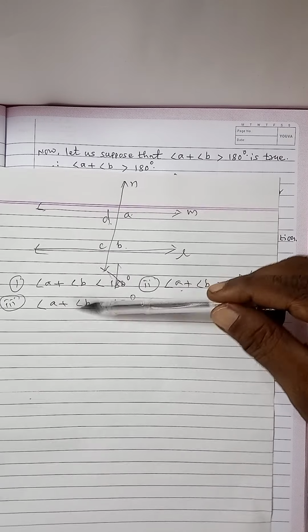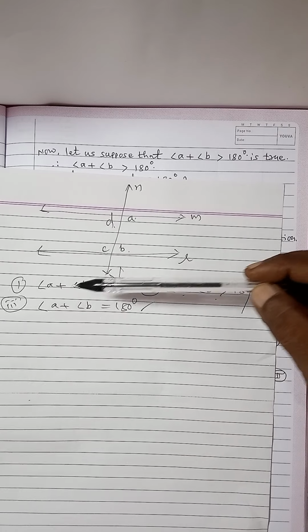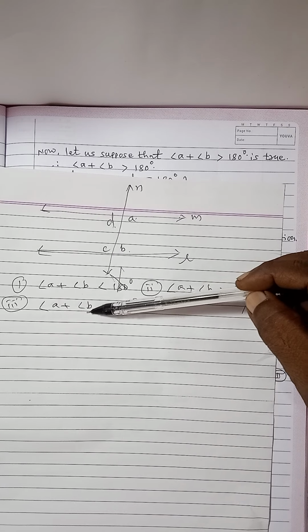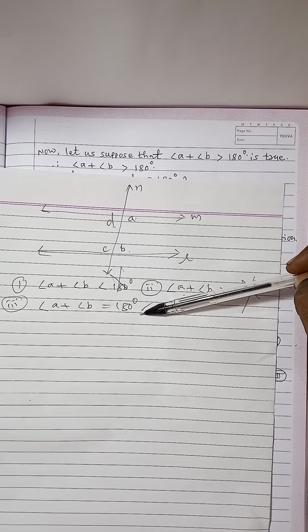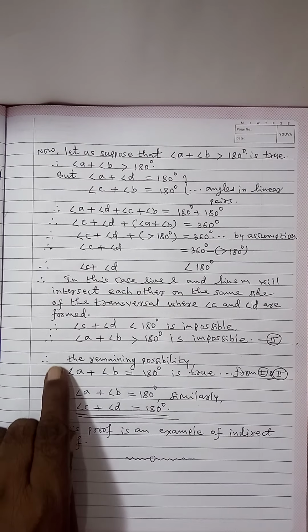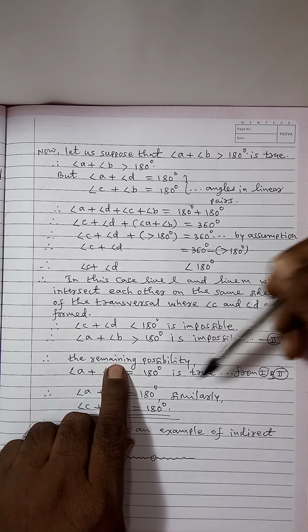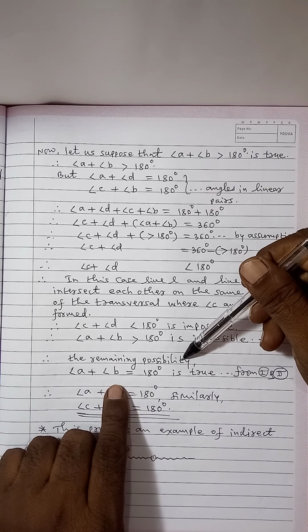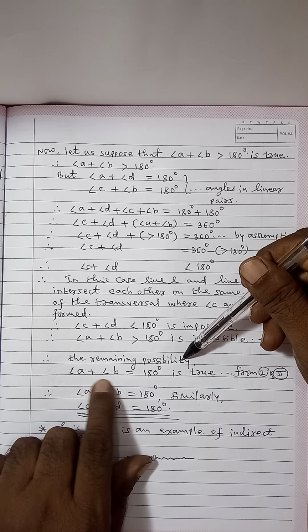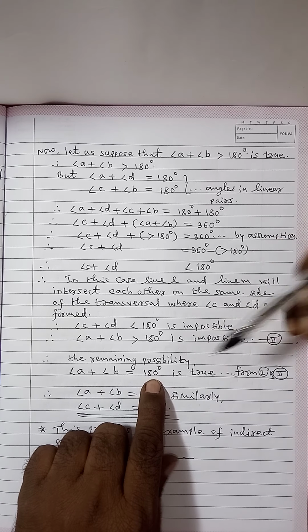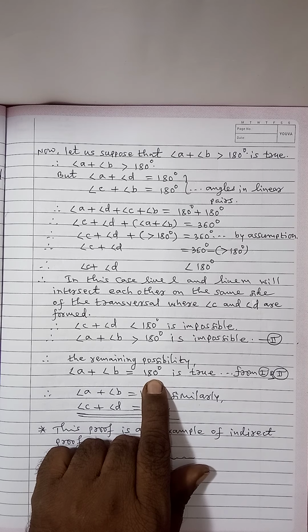So the remaining possibility, angle A plus angle B is equal to 180 degrees, this must be true. Therefore, what is the remaining possibility? Angle A plus angle B is equal to 180 degrees.